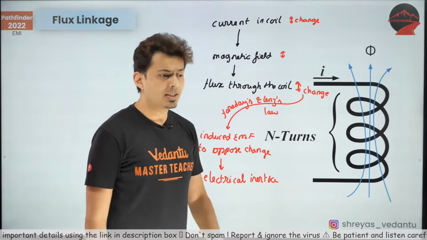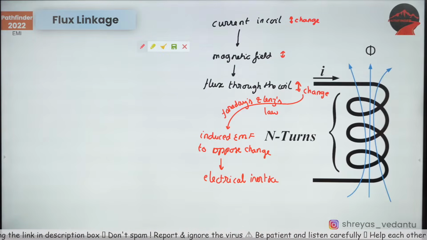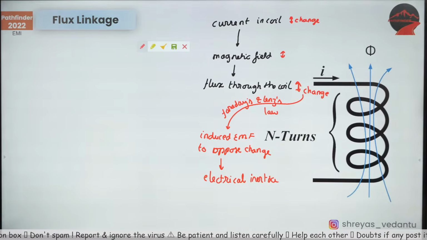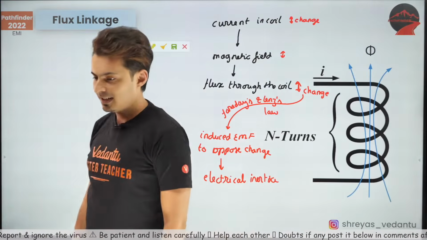Do let me know, guys, if this much is understood in the chat box. Do let me know. Come on, my warriors, figure this out. Have you guys understood this logic which is written on the board? And what's the difference between a resistor and an inductor?